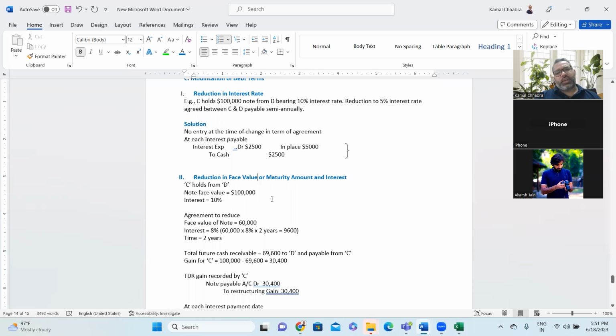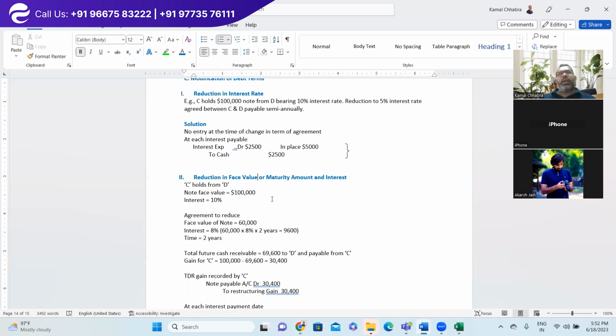For example, C holds a 100,000 note payable from D bearing 10% interest. Reduction to 5% interest agreed between C and D, payable semi-annually. At the time of agreement, no entry at the time of change in the terms is required. However, at year end, instead of $5,000 of interest, you will be paying $2,500. So interest expense will be $2,500 and the cash outflow is $2,500. At the time of modification, it does not require any journal entry. Make sense? Yes, sir.